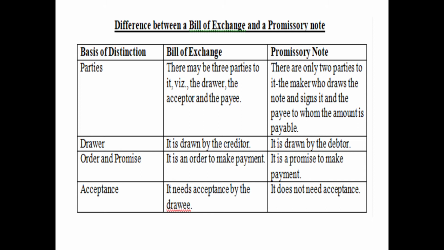And the last difference, acceptance. A bill of exchange needs an acceptance by the drawee. Why? Because it is an order, and how can an order be executed unless and until it is accepted? Whereas a promissory note does not need any acceptance, because it is just a promise. So these are the four differences between a bill of exchange and a promissory note. You may learn any two or three differences.